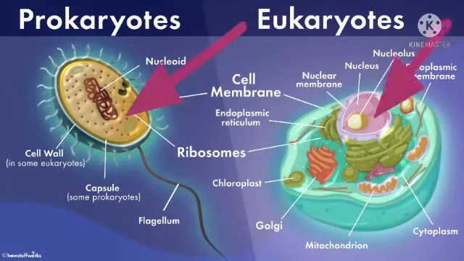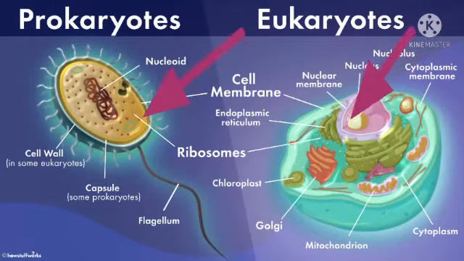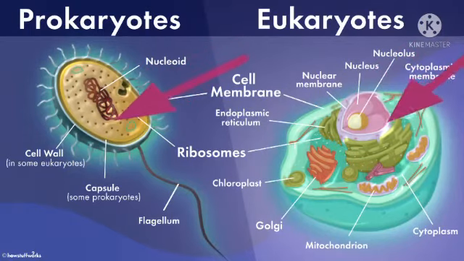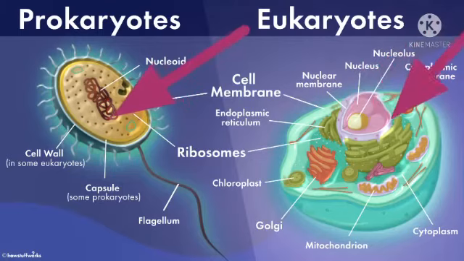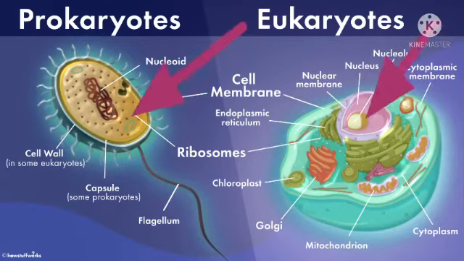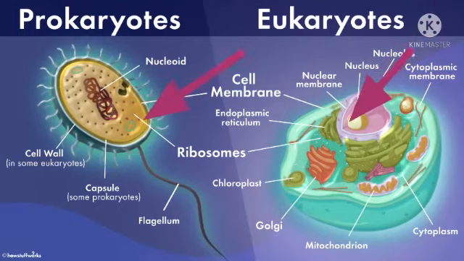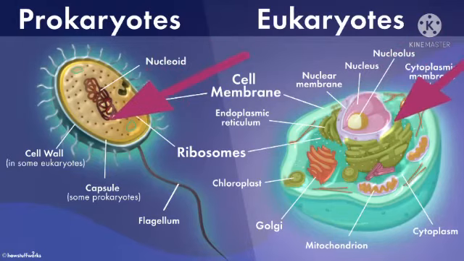That is, no special membrane is present that separates it from the cytoplasm. It is present as such in cytoplasm. In eukaryotic, the nuclear material is well protected and enclosed by a special membrane, that is nuclear membrane. We can say in it the nucleus is present.